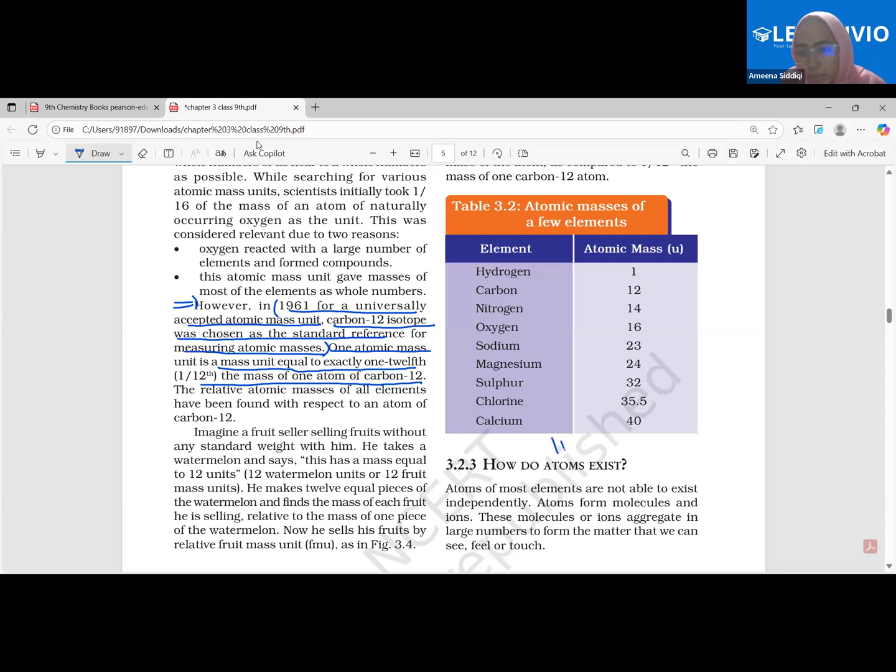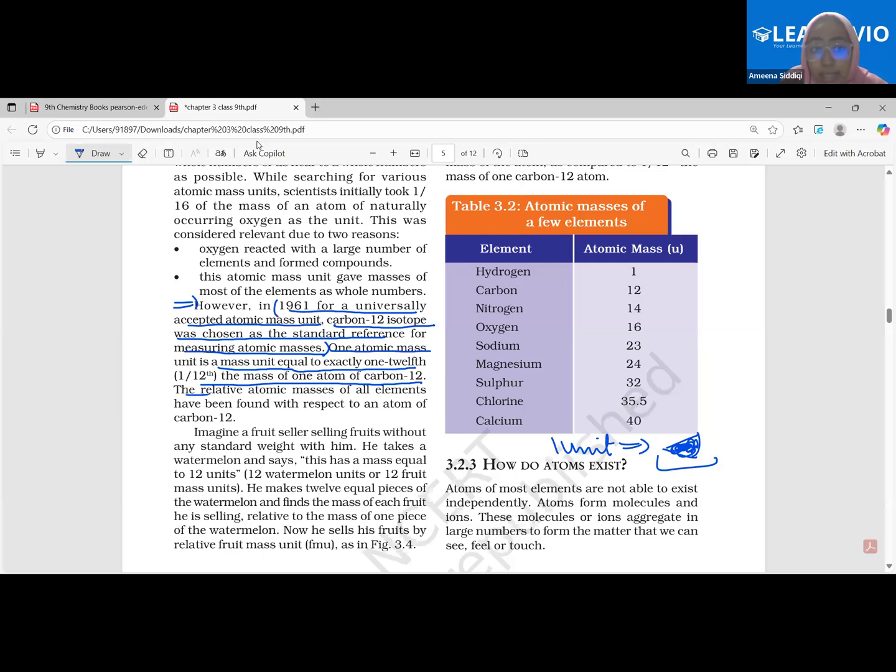So basically, 1 unit is something like this. What is this? 1/12 the mass of a carbon-12 atom. Clear, beta? This is nothing but the atomic mass unit.